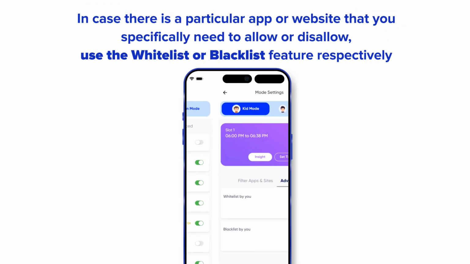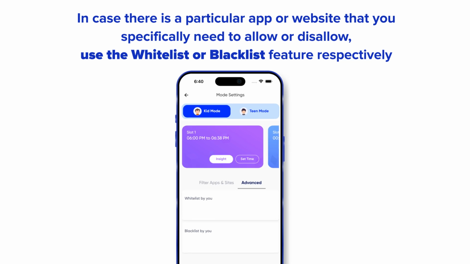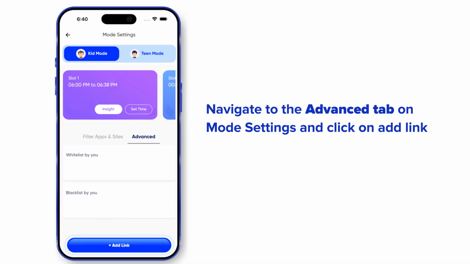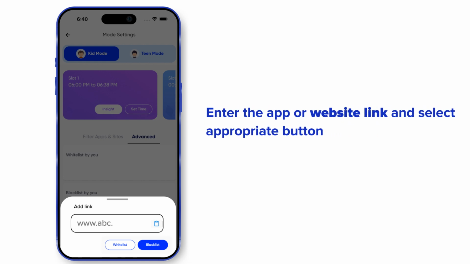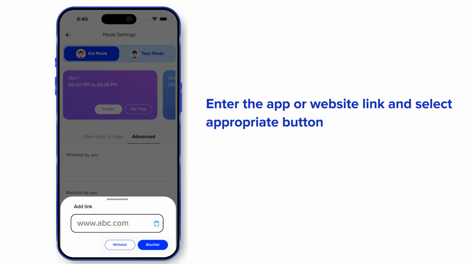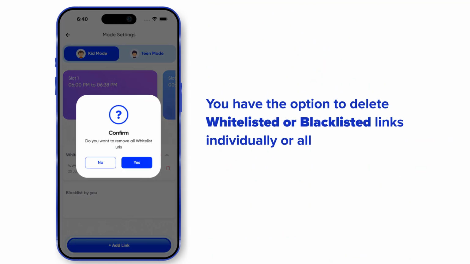In case there is a particular app or website that you specifically need to allow or disallow, use the whitelist or blacklist feature respectively. Navigate to the Advanced tab on Mode Settings and click on Add Link. Enter the app or website link and select the Appropriate button. You have the option to delete whitelisted or blacklisted links individually or all.